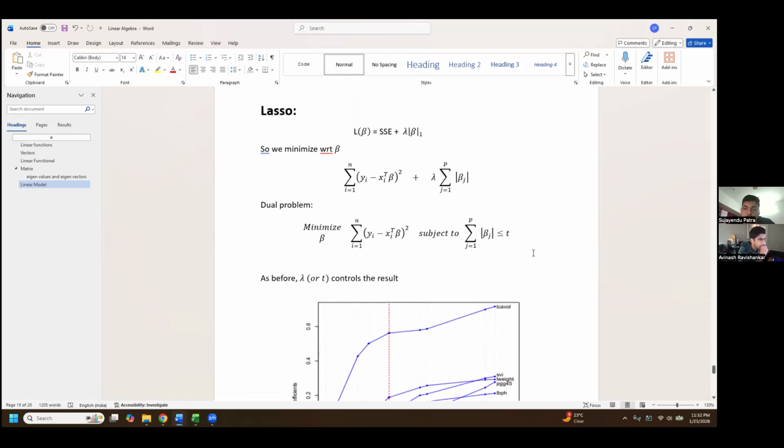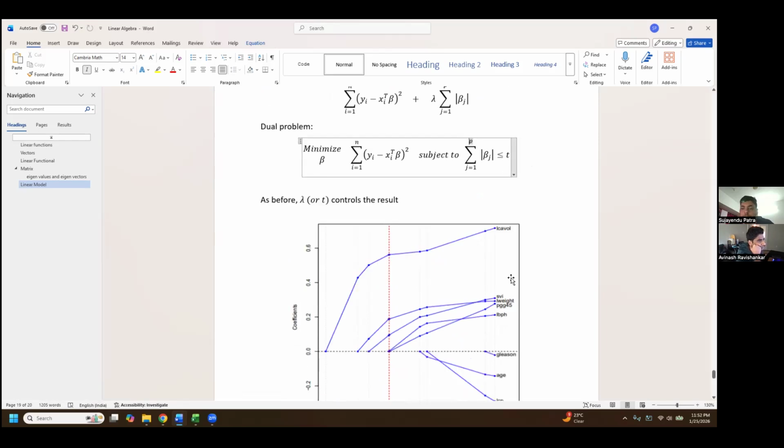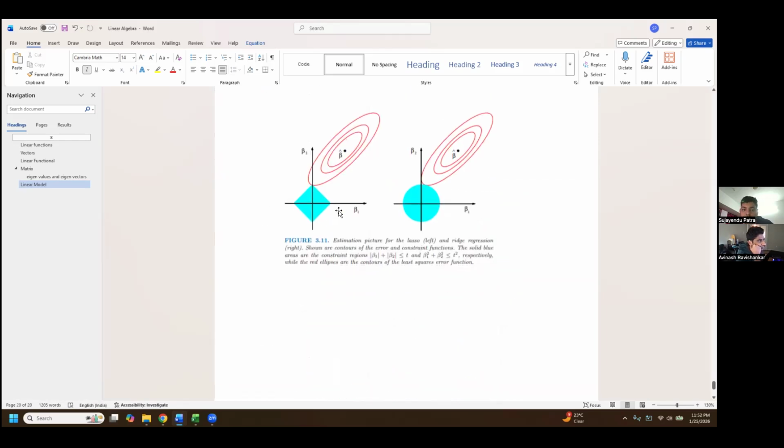So we discussed this dual thing of lasso, right? This sum of beta is less than or equal to t. Now imagine p is 2. Then this is basically the absolute value of beta 1 plus the absolute value of beta 2 less than or equal to some t. And that is an equation in two variables. If you plot that, you get this diamond or square. That's a geometric thing.